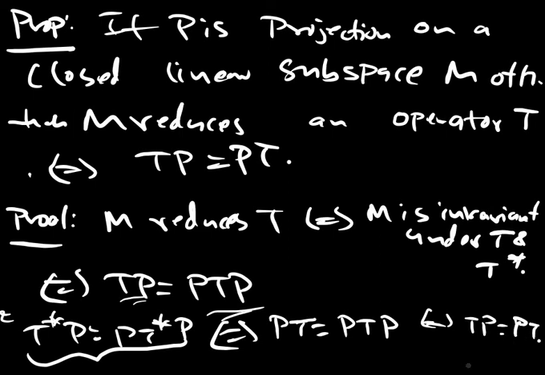That proves TP is equal to PT, and conversely you can see that you just multiply by P on the right hand side and so on. So TP is PTP and so on. That finishes this section.